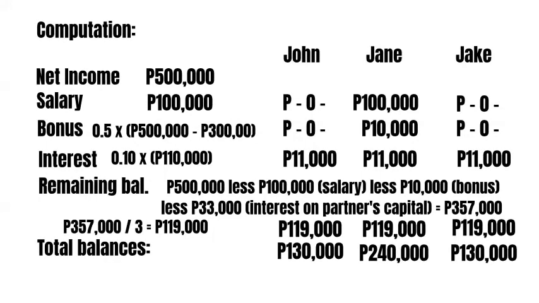The subtotal amount of each partner will be the partner's share of profit. To check, the total allocation of each partner should be equal to 500,000.